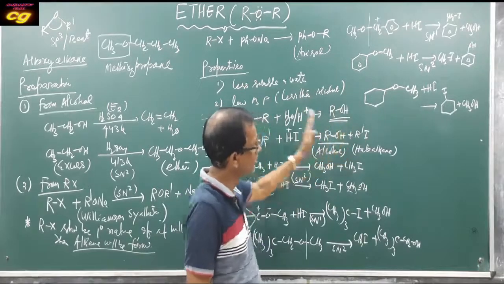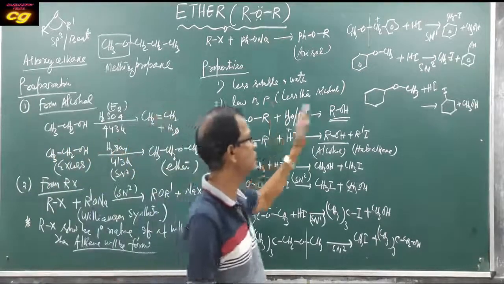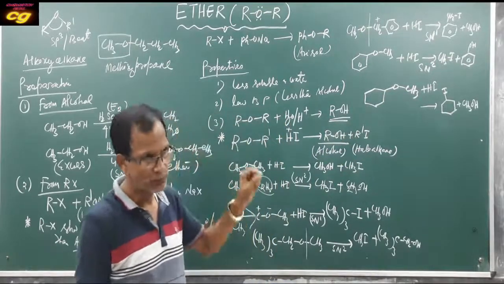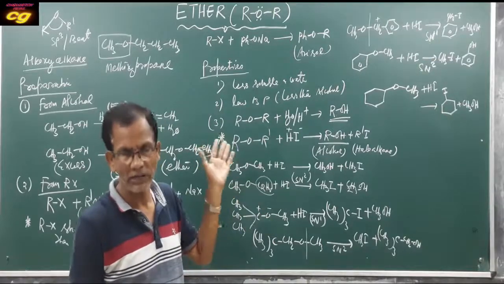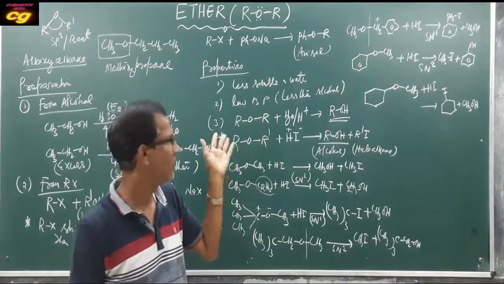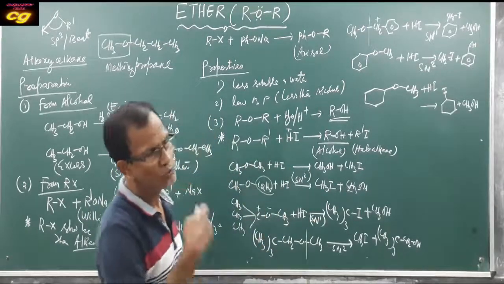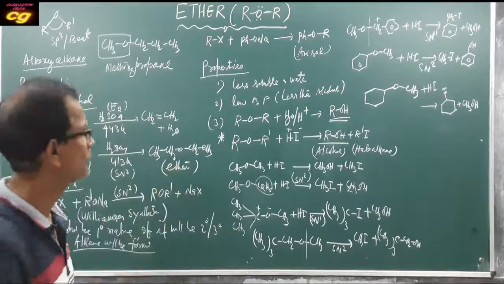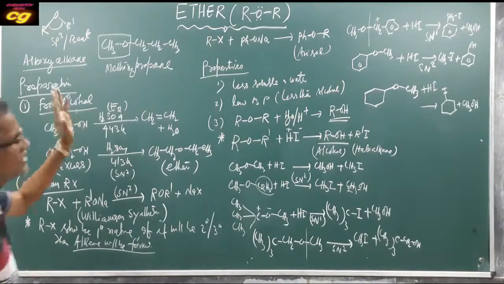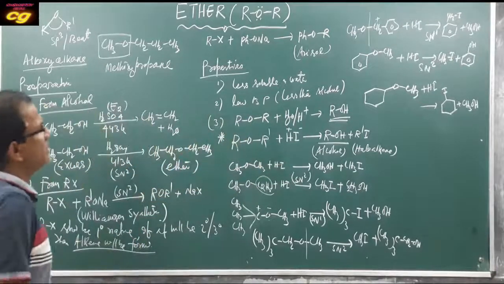The nature of the product depends upon the alkyl group attached to oxygen. You have to see two things. If carbocation formation is possible and the carbocation is stable, then it is the SN1 mechanism and I minus attacks that carbon. If a carbocation is not possible, then it will be the SN2 mechanism, always attacking the smaller group, the smaller R. So this is the hydrolysis of ether by HI, and this is very important.